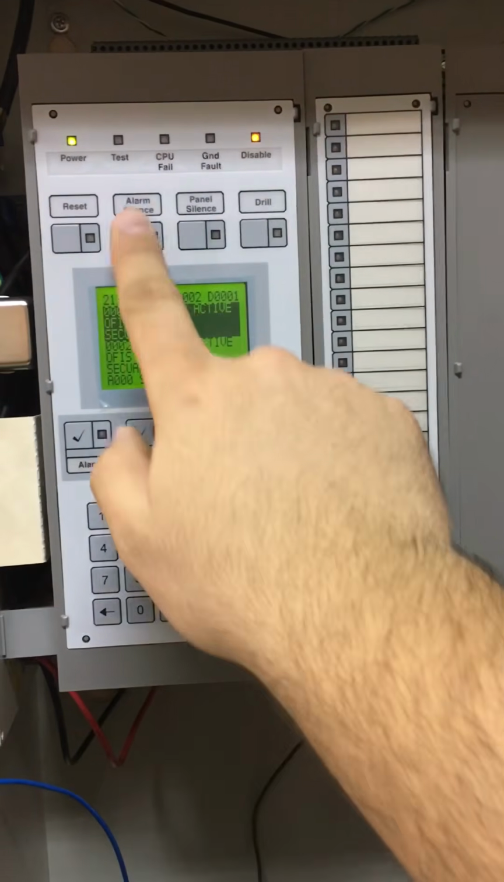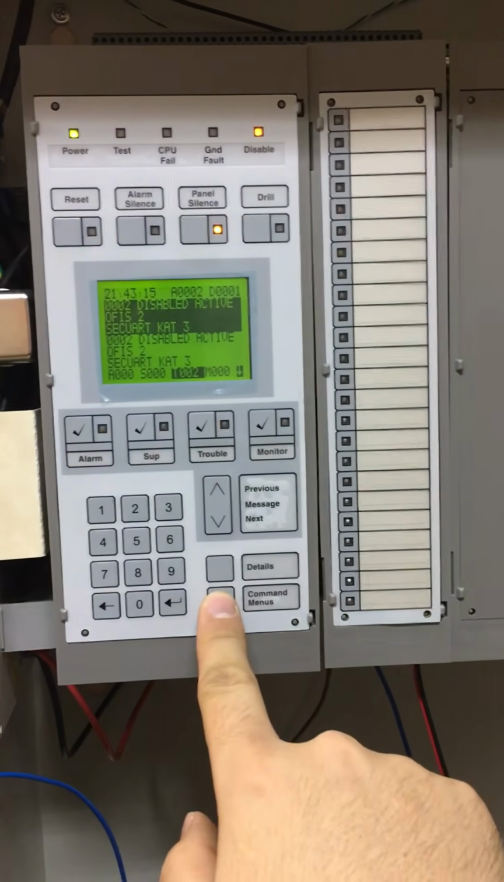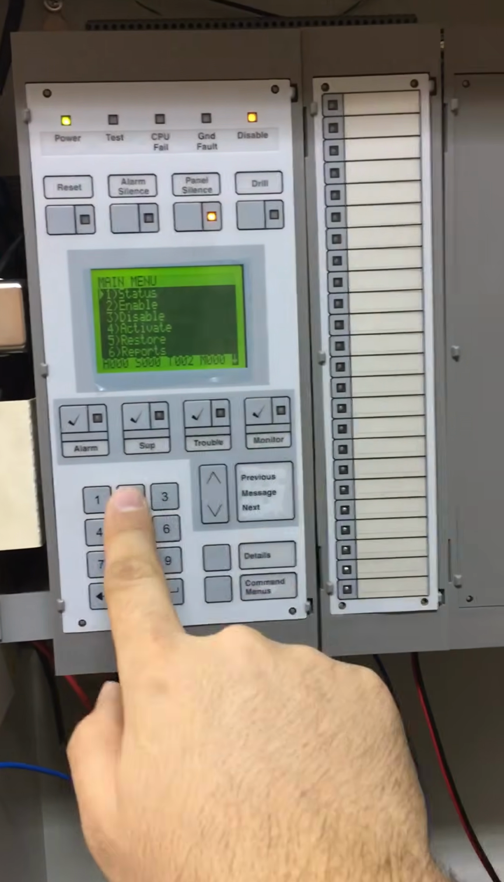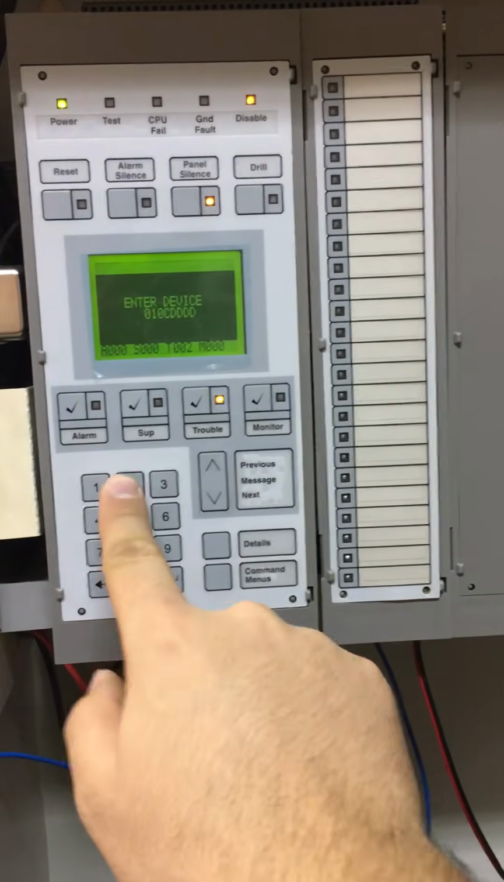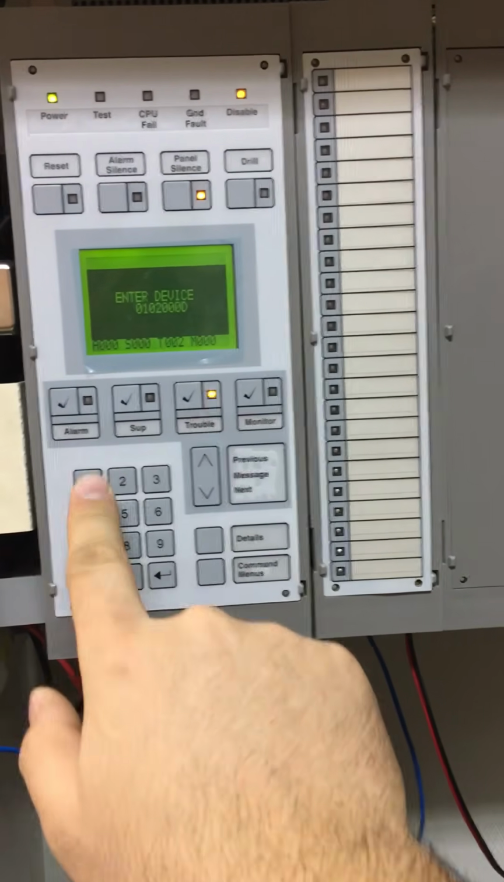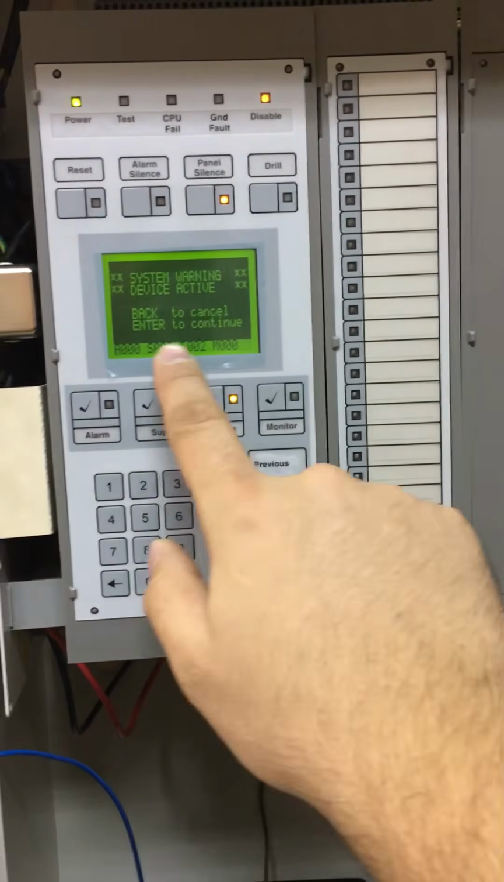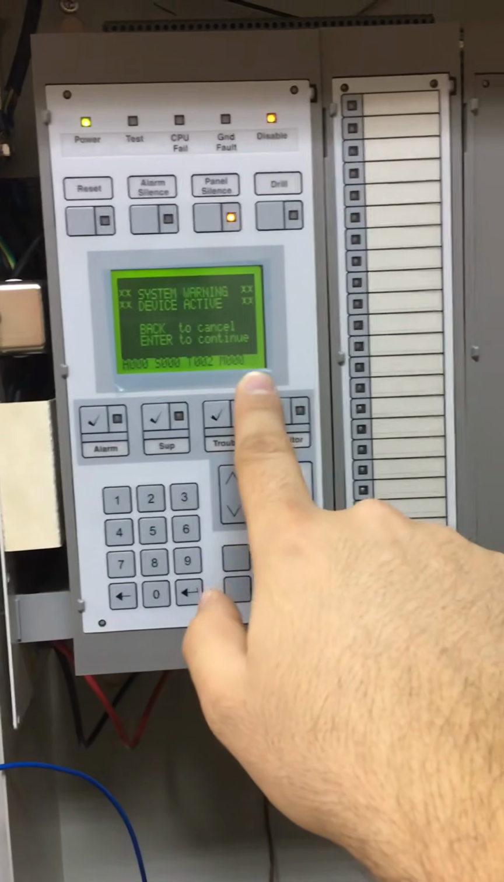And if you want to activate again, you must press command menus, then enable, then device again, and address, second card and address one. Now it showed its activation.